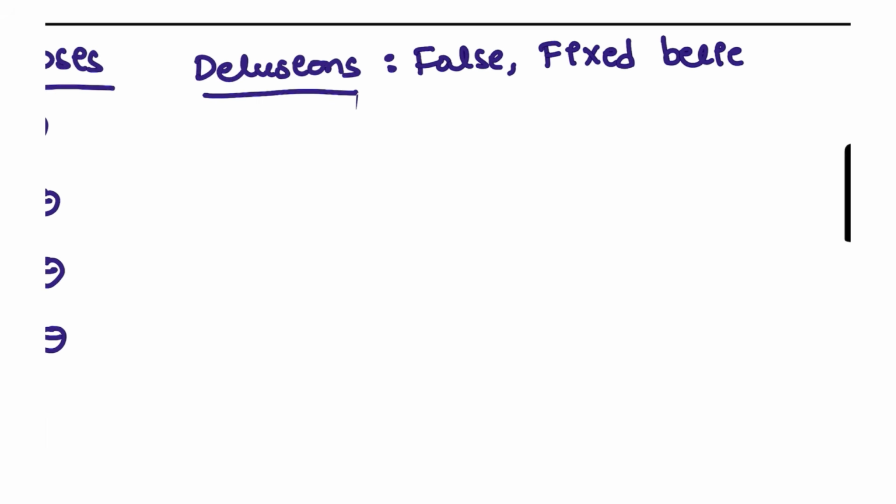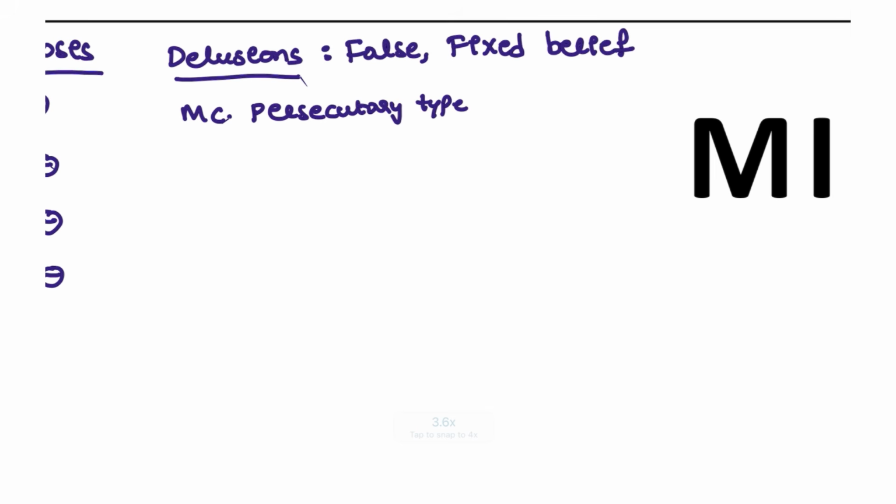Among them, the most common type is the persecutory type. This is seen most of the time in schizophrenia or substance abuse patients, but there are some syndromes that you have to remember. These syndromes can be asked as potential MCQs in the examination.